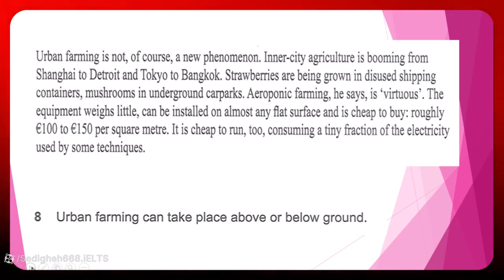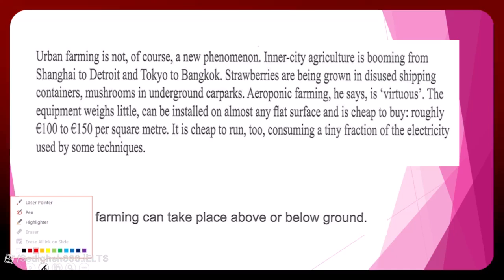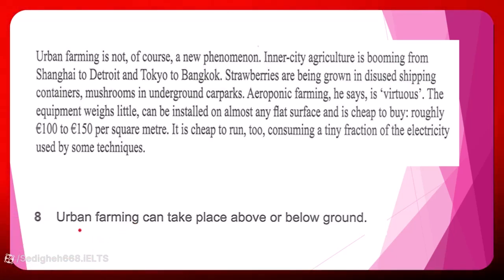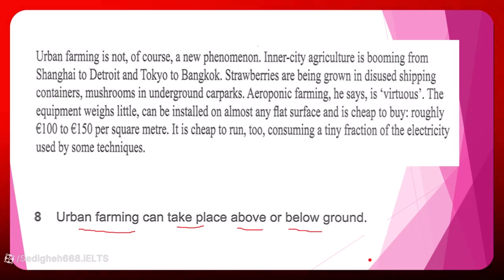Here we have a question and we also have a paragraph. The question is, urban farming can take place above or below ground. The first thing for these types of question is that you have to choose the keywords. For example, the keywords here are urban farming, take place above or below ground. You can pause the video and read this paragraph and then decide what is the right answer, whether it is true, not given, or false.